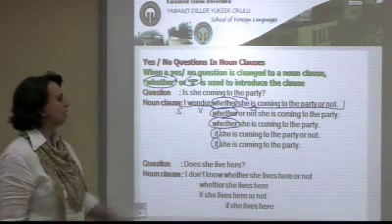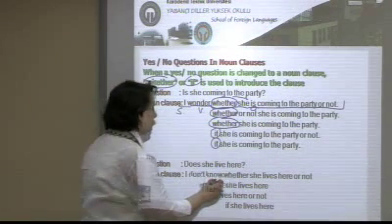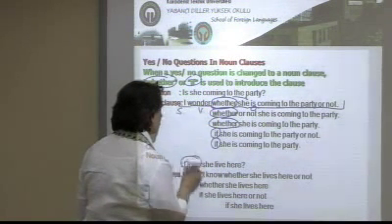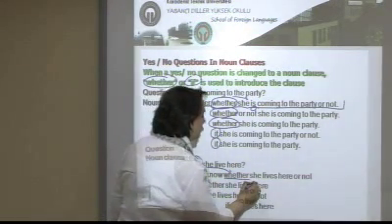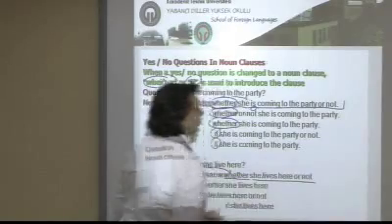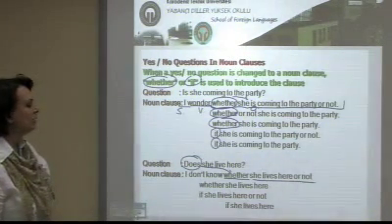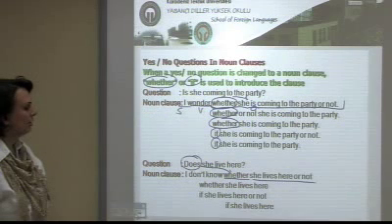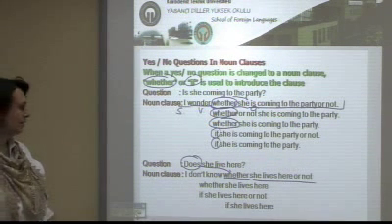Another question. Does she live here? I don't know whether she lives here or not. An affirmative form with not at the end. Whether she lives here, if she lives here or not, if she lives here are the other alternatives.